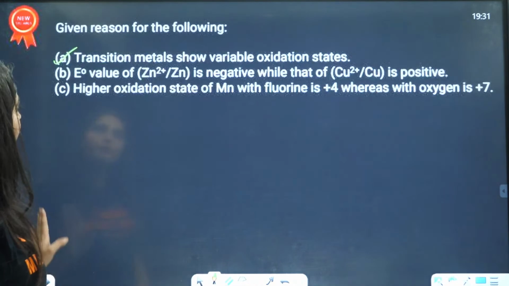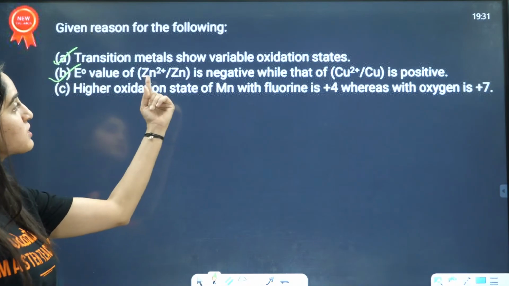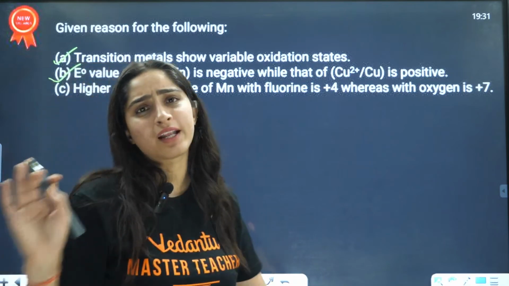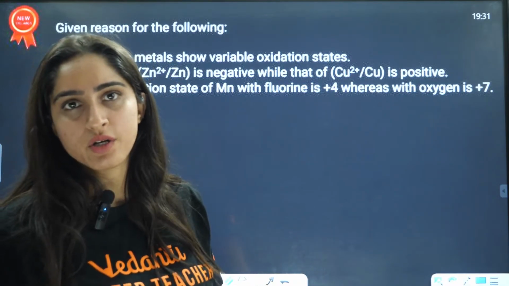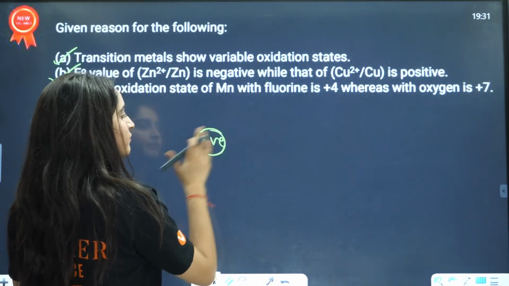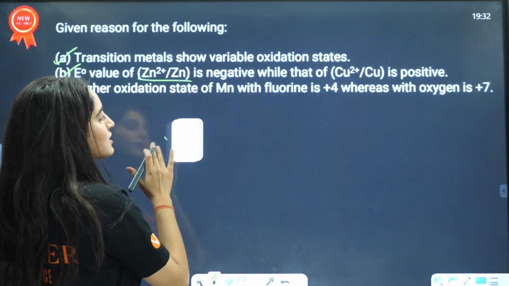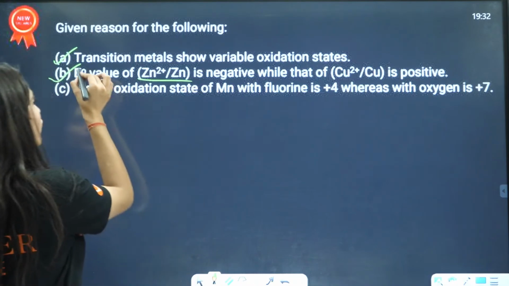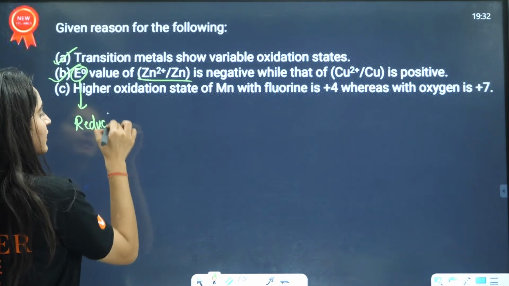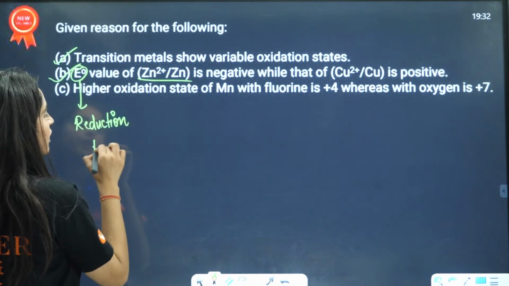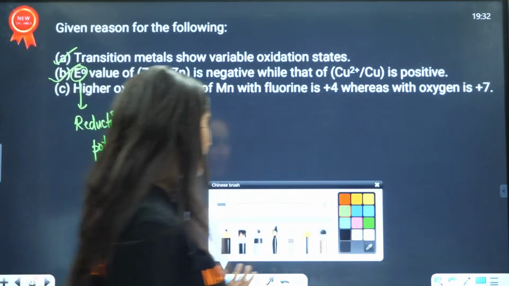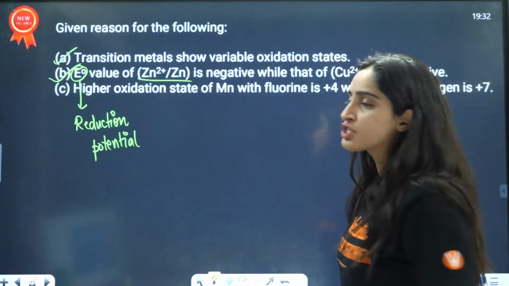Now the next question is about the E0 value of Zn2+, where one is negative and one is positive. Here is a simple trick for giving the reasoning. First you need to understand what electrode potential is. E0 means they have given you the reduction potential, not the oxidation potential.